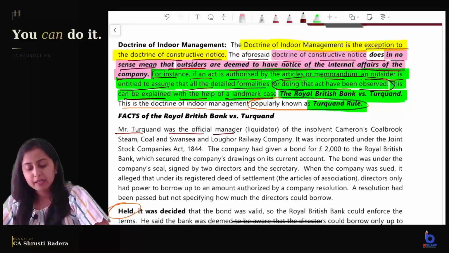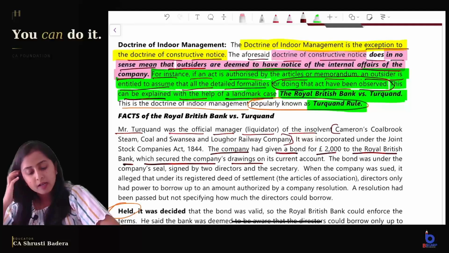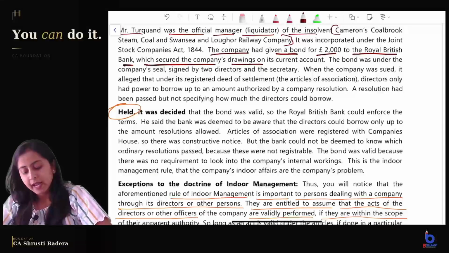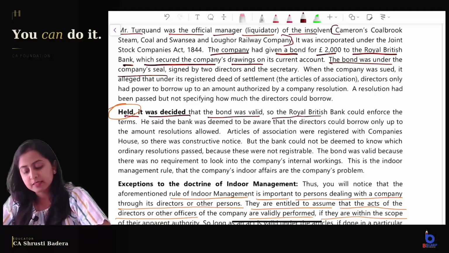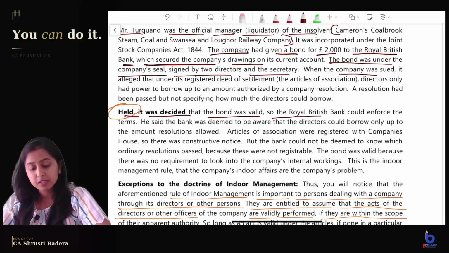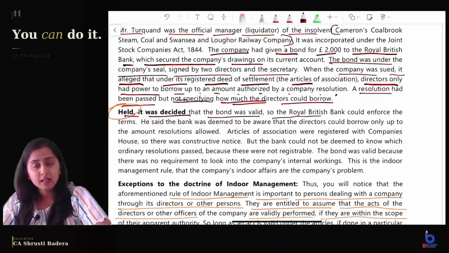Mr. Turquand was the official manager or liquidator of the insolvent company, right? The company had given a bond of £2,000 to the Royal British Bank, which secured the company's drawings. Now, what is important for us here is that it was held that the bond was valid. When the bond was under the company's seal, signed by 2 directors and secretary, and the company was sued, it alleged that under its registered deed of settlement, that is articles, directors only had power to borrow up to an amount authorized by a company resolution. A resolution had been passed, but it did not specify how much the directors could borrow, right? But it was held that the bond was valid.